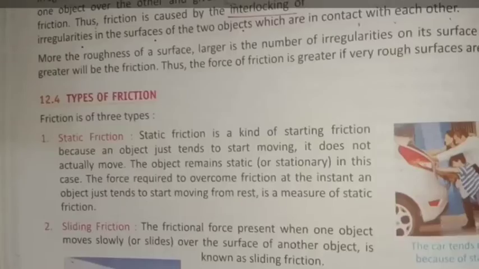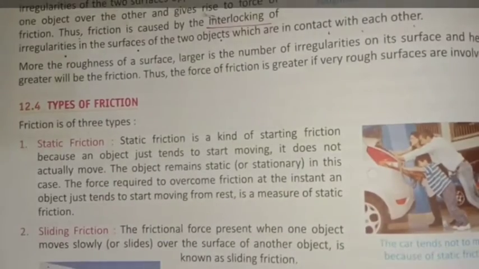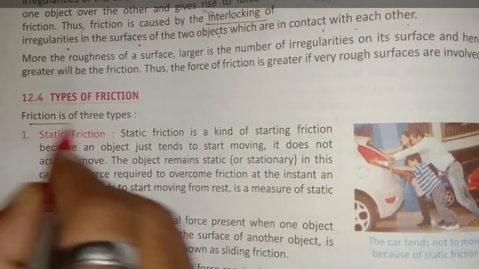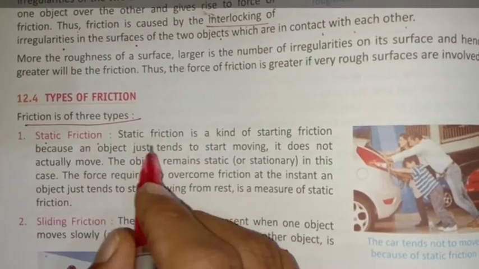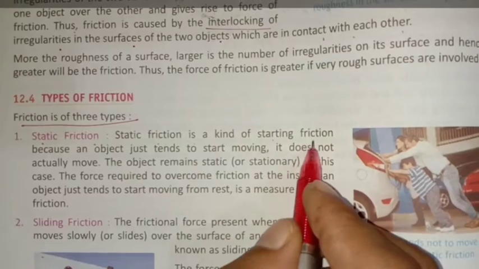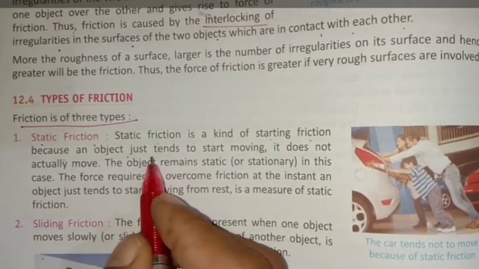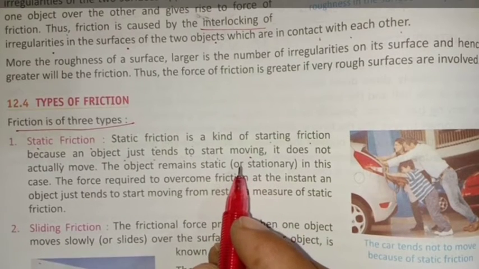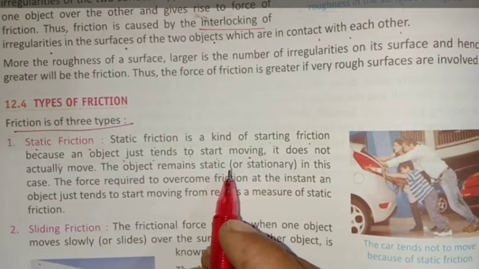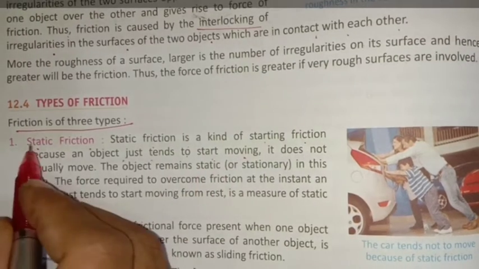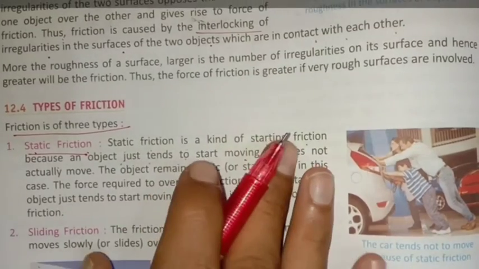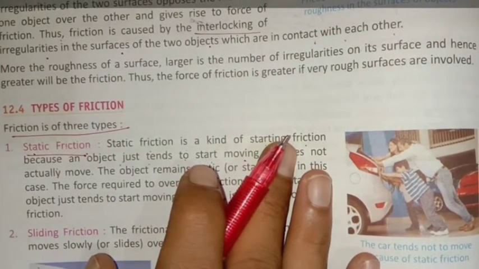Then next is types of friction. What are the types of friction? Friction is of three types. Static friction. Static friction is a kind of starting friction because an object just tends to start moving, as when we start walking or a car starts moving. The starting point is called static friction. When we apply force more than the static friction, then the object moves.